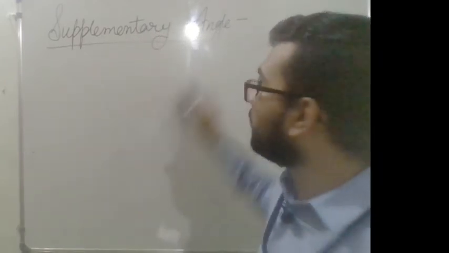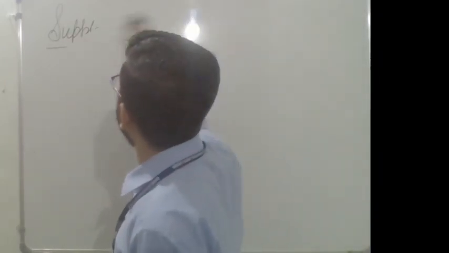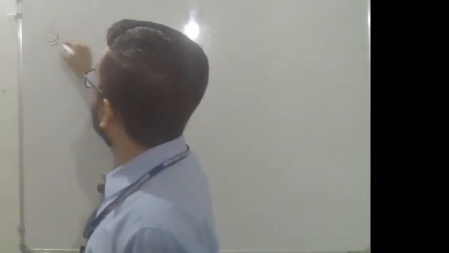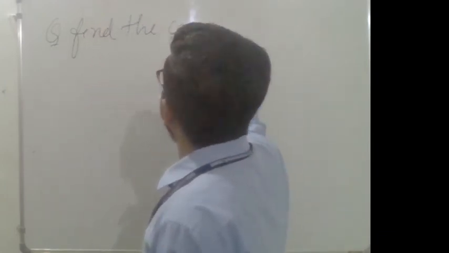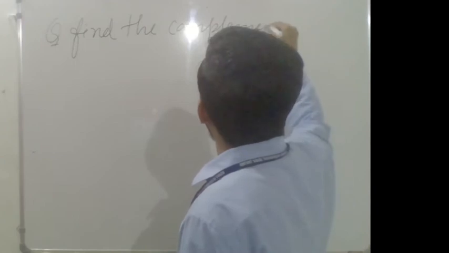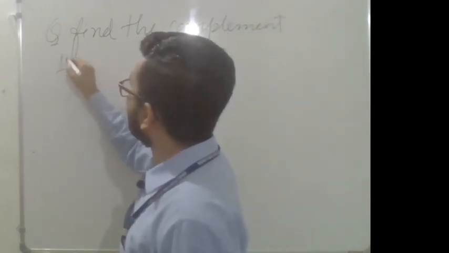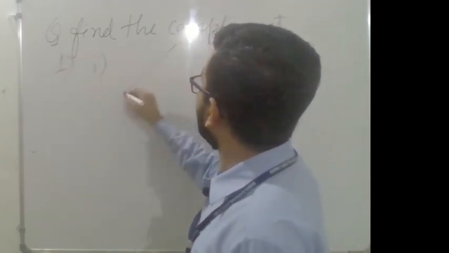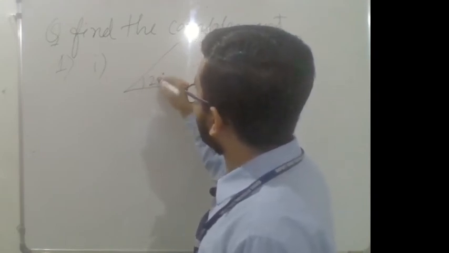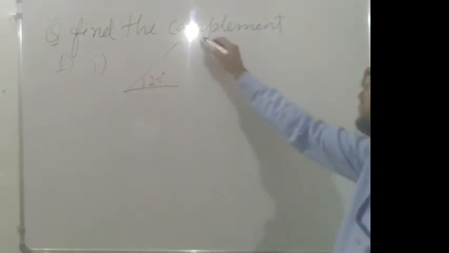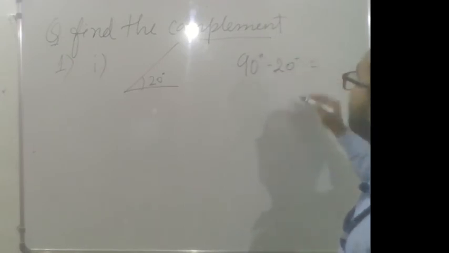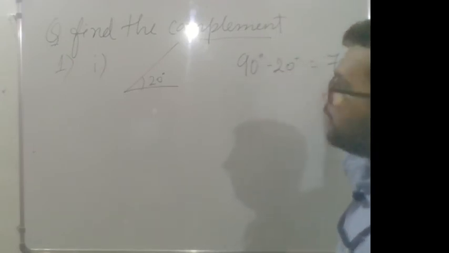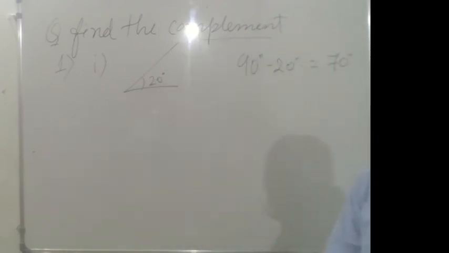First question is given, 5.1, question number 1. You need to find the complement of the given angle. First is 20 degree. So what will be the complement? In case of complement, you need to subtract it from 90 degree. 90 degree minus 20 degree is equal to 70 degree. So 70 degree is the complement of 20 degree.